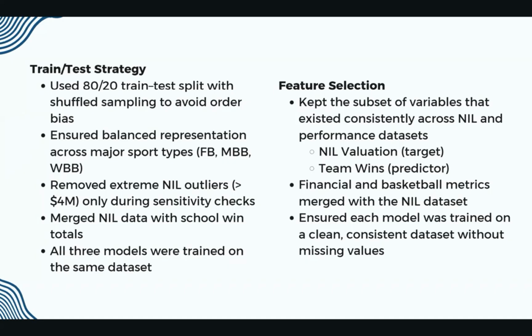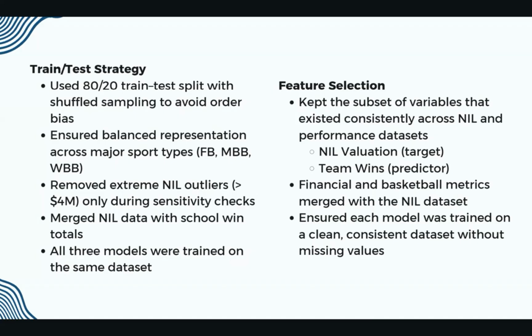We then ensured balanced representation among all the major sports: football, men's basketball, and women's basketball, and then did our best to remove any extreme outliers that were above $4 million.